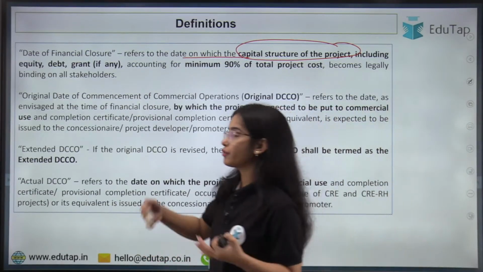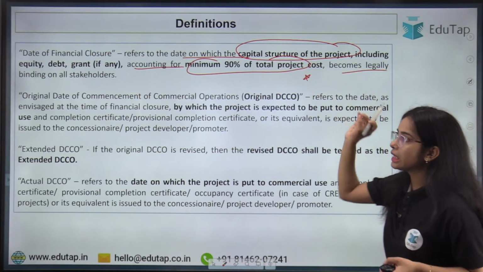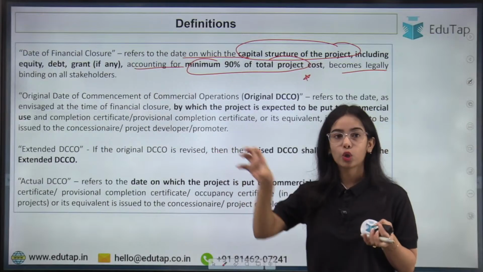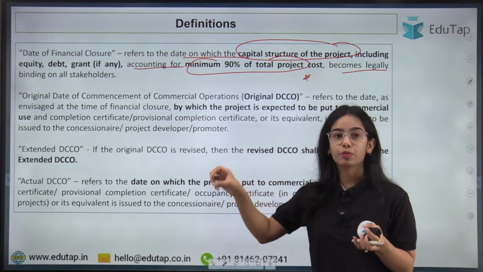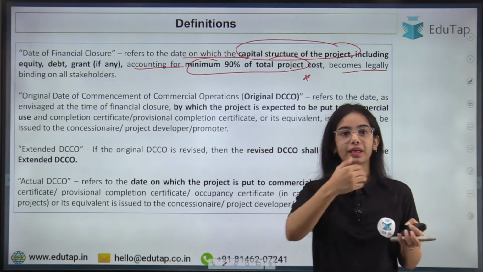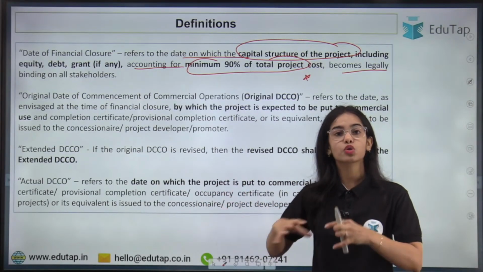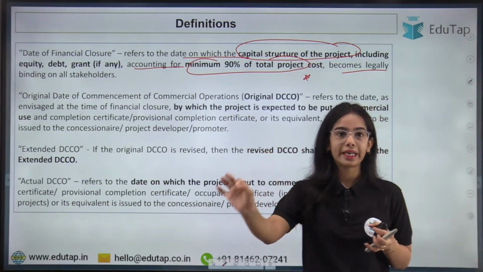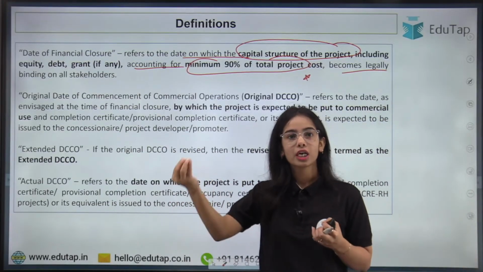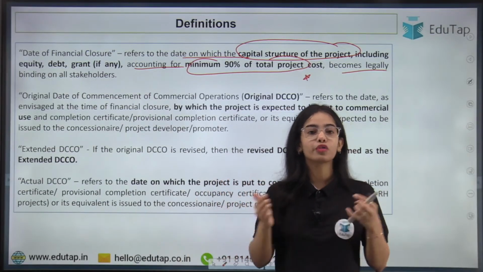if the project is getting any, accounting for a minimum of 90% of the total project cost, and it becomes legally binding on all stakeholders. That means the documents have been signed: the loan has been approved by SBI, the loan has been approved by PNB, and collectively they are approving the loans, along with Union Bank of India, Bank of Baroda, Bank of India, so multiple lenders, some NBFCs also. They have signed the agreements that they are going to lend for this project. So the date of financial closure is not the date on which the entity gets the money. This is the date on which the documents are signed and the loans and equity are approved.